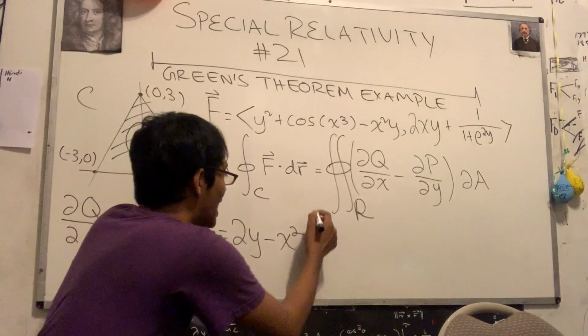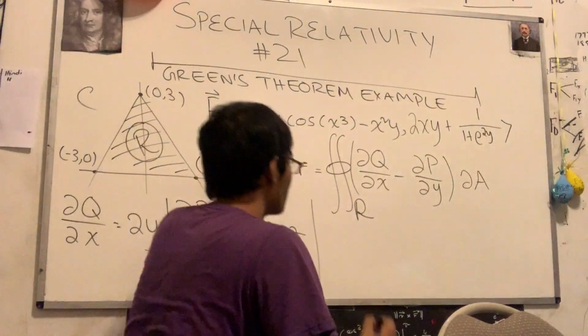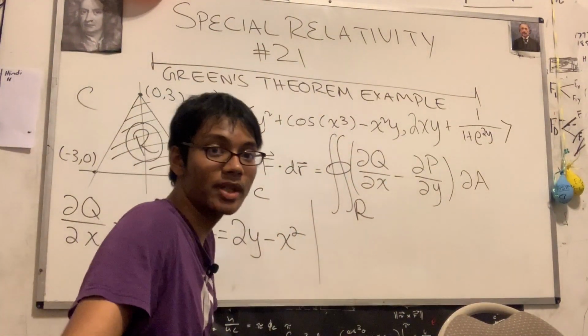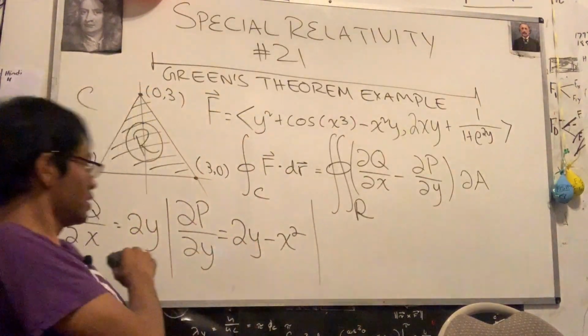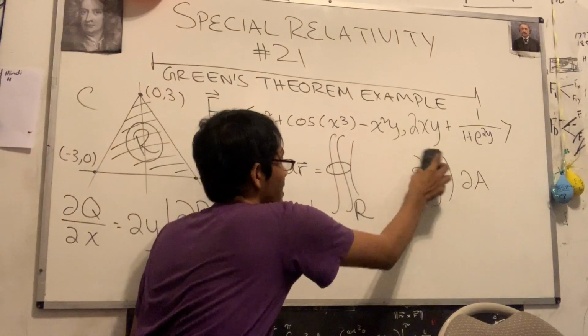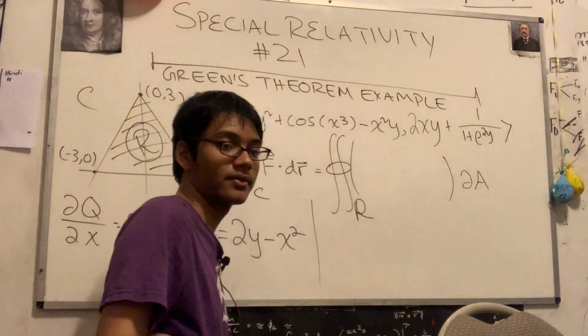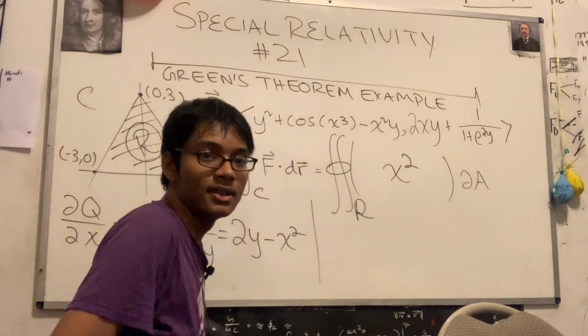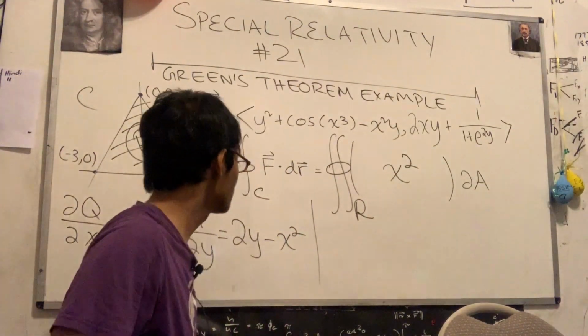We're ready to evaluate our double integral. So we're going to have what? Well, instead of partial Q, partial X minus partial P, partial Y, I'll be left with 2y minus x squared, and that will just simplify down to x squared. So that's pretty simple, pretty neat. Okay, so that doesn't look too bad at all.